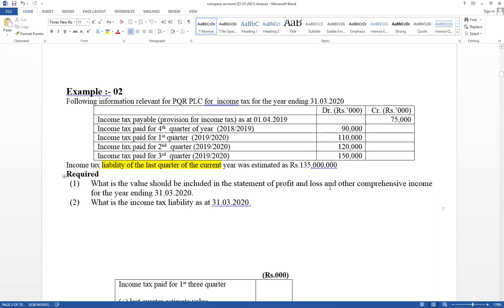Same requirements. There's income tax expense as well as income tax liability as at 31st March 20.